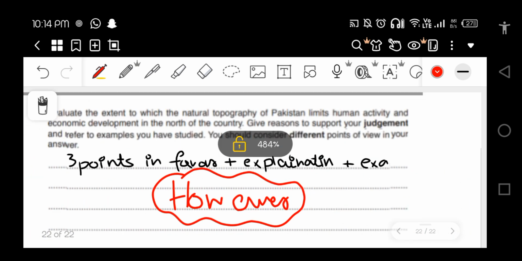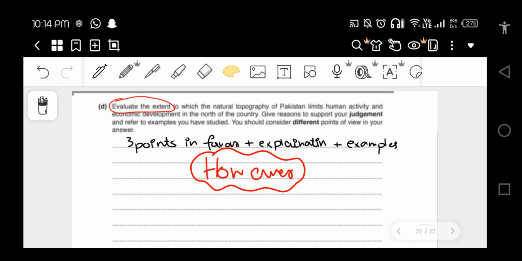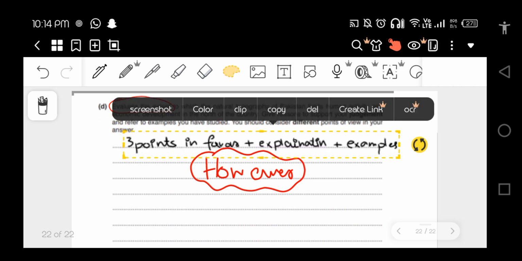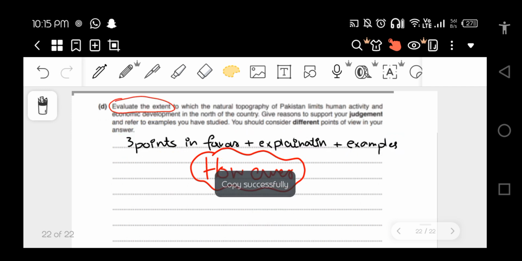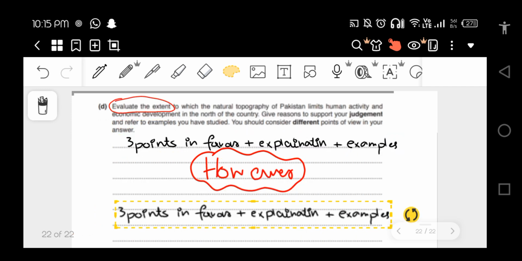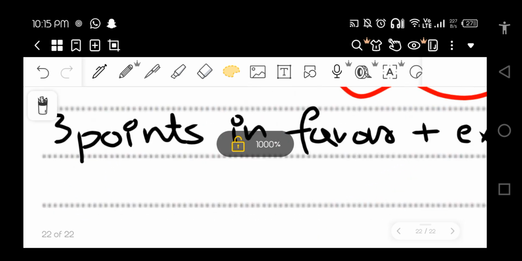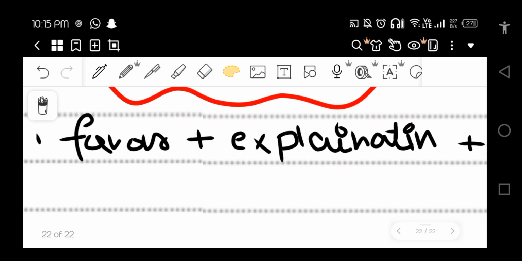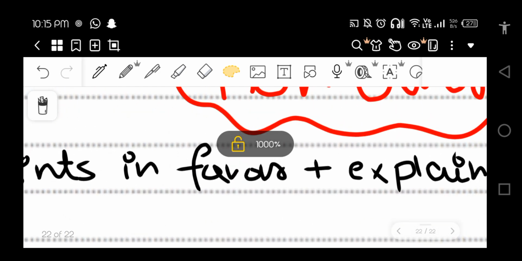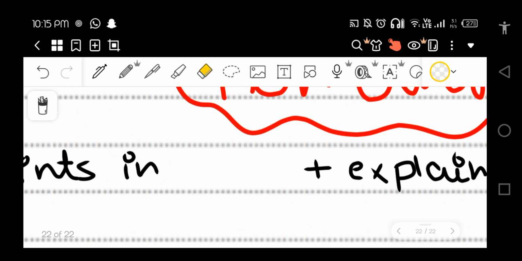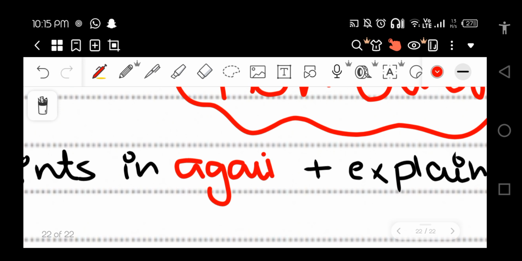Then again you have to do the same, but the difference is you have to tell the points against.